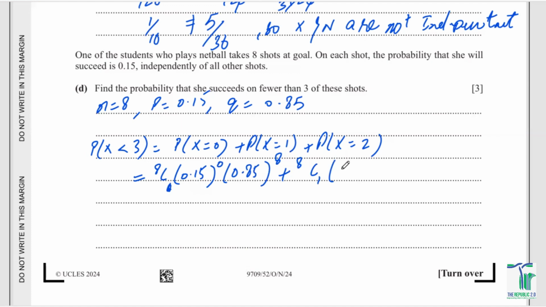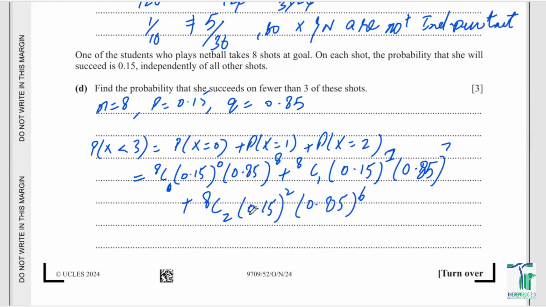8C1. It is going to be 0.15 to the power of 1 and 0.85 to the power of 7, plus 8C2, and you'll be having 0.15 to the power of 2 and 0.85 to the power of 6. So by just adding them up, you can easily get yourself the probability of x less than 3, or fewer than 3, and it would be equal to 0.895. So that is how we're going to do this question.